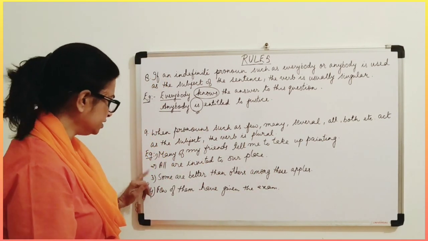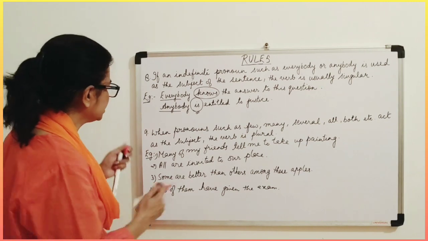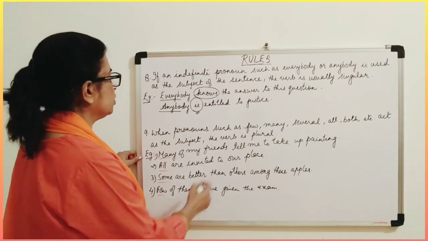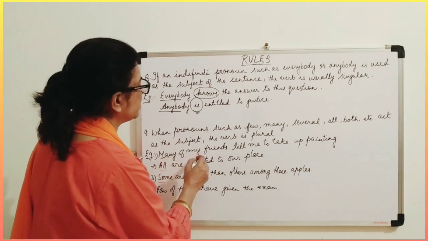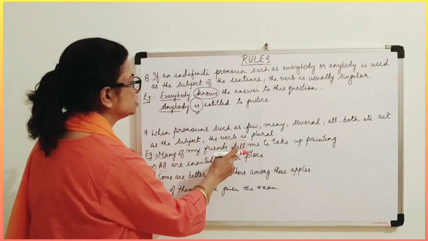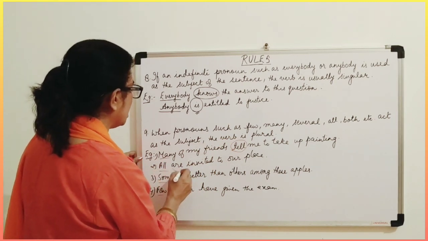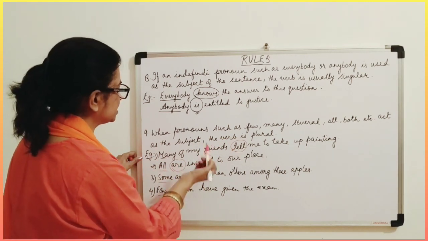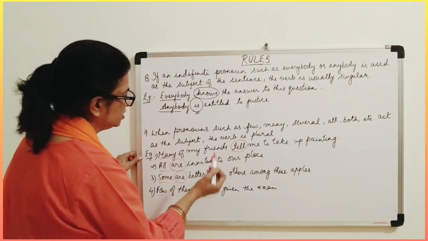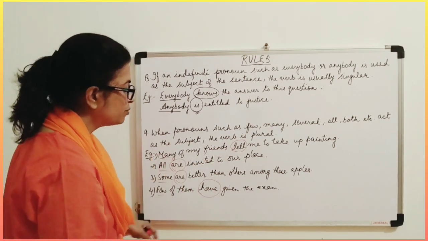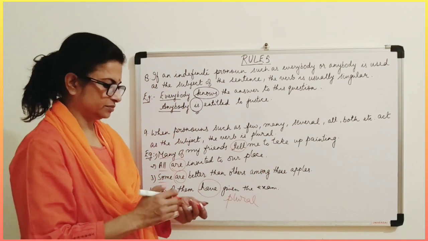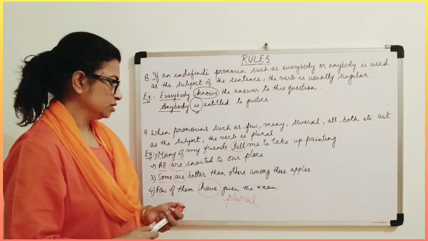So let us see the examples here. See, it is starting with these words: many, all, some, few. Now what are the verbs here? Many of my friends tell. It is not tells, it is tell. So this is plural. All are invited. Some are. Few of them have. So these are all verbs and they are all plural verbs. I hope you all must have understood. So thank you for now.